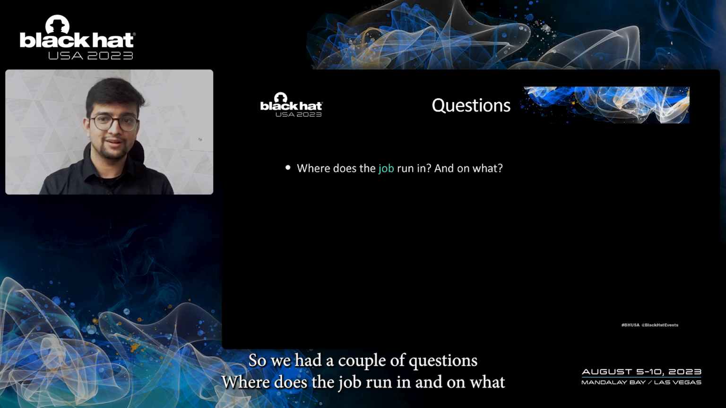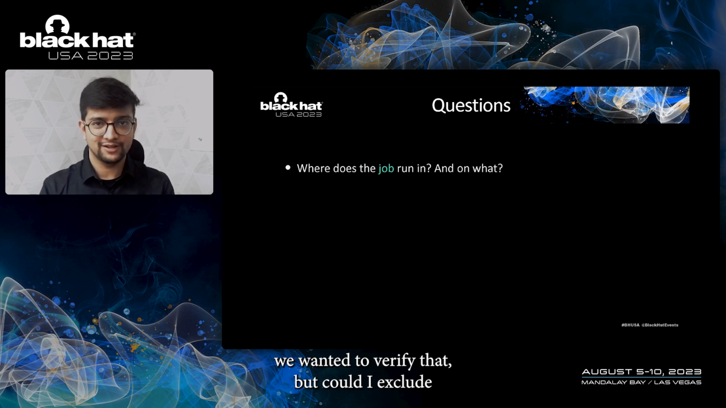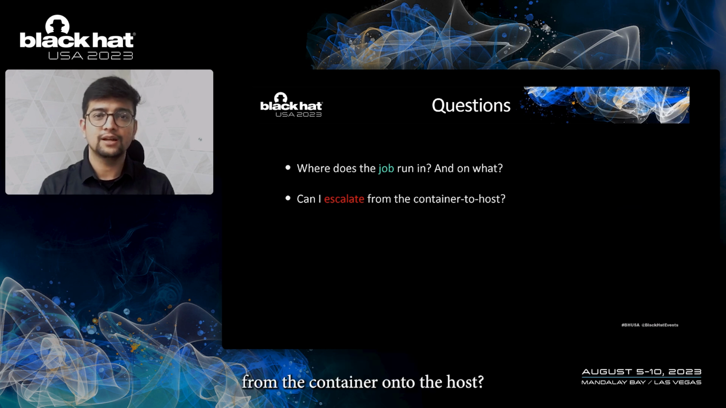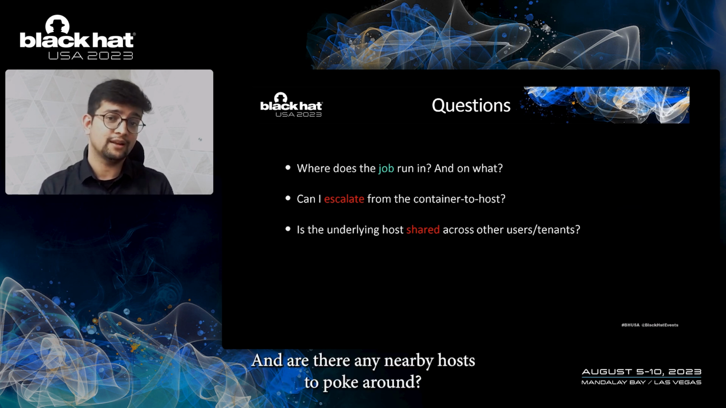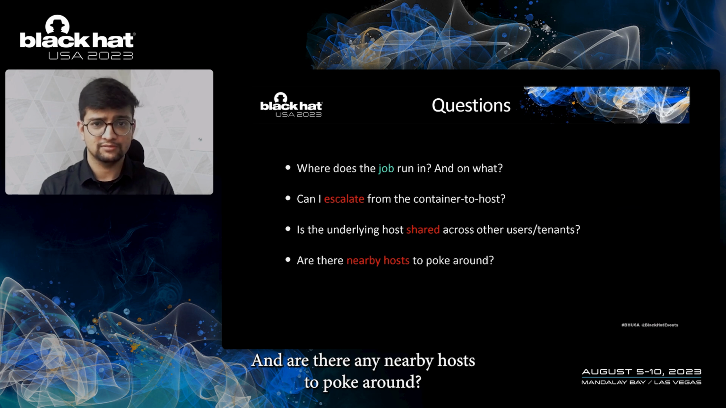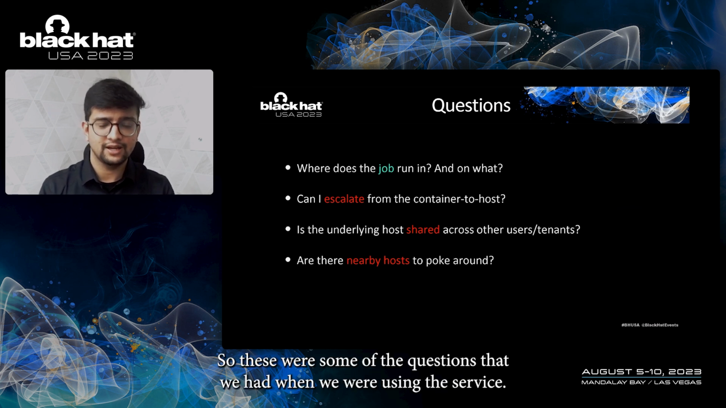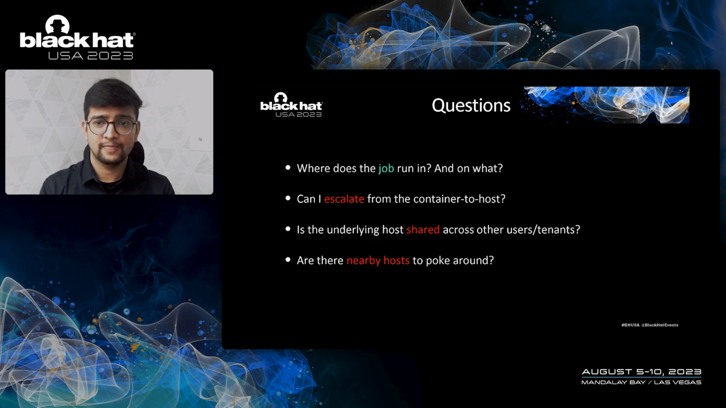Where does the job run in and on what? We wanted to verify that bit. Could I escalate from the container onto the host? Is the underlying host being shared across other users or tenants? And are there any nearby hosts to poke around? So these were some of the questions that we had when we were using this service.